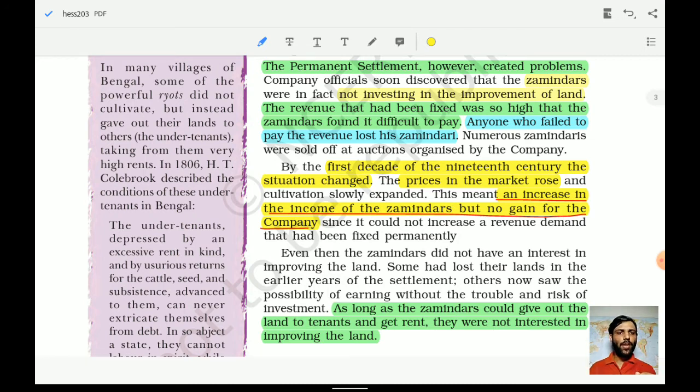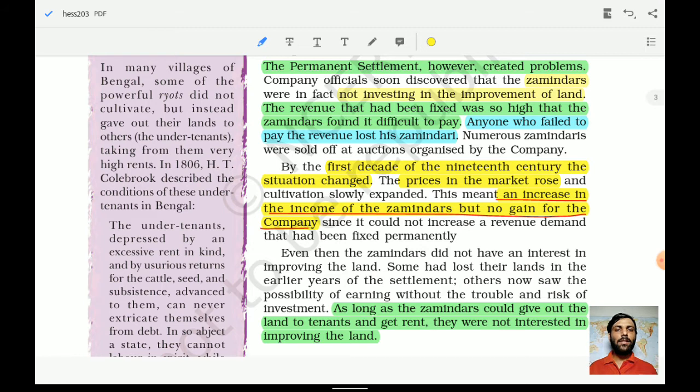So in the first decade of the 19th century, the situation changed. How? The prices in the market rose, an increase in the income of the zamindari, but no gain for the company. So the prices of the grains and other things increased in the market, hence the zamindar got a huge amount of profit. But since the Britishers had already promised that the rates would not be increased, they were receiving a limited amount. Now the purpose of the Britishers was to gain profit. Why would they compromise on the profit?